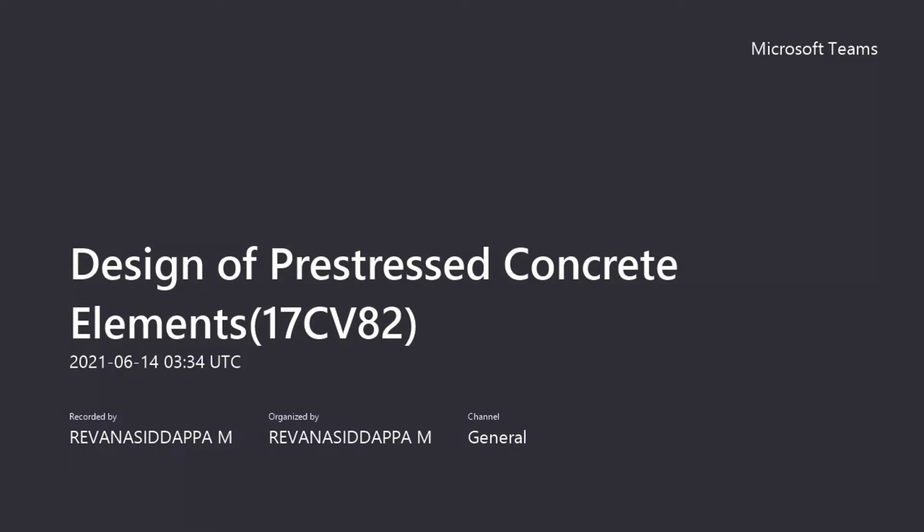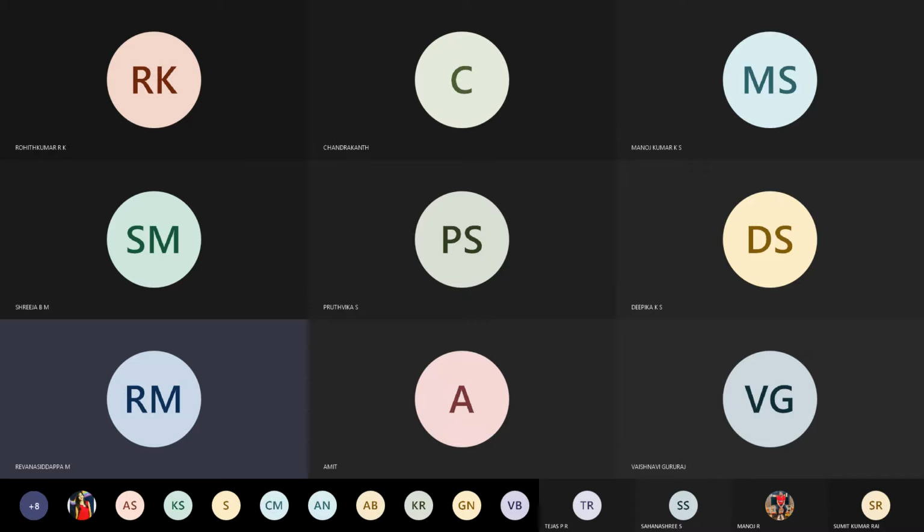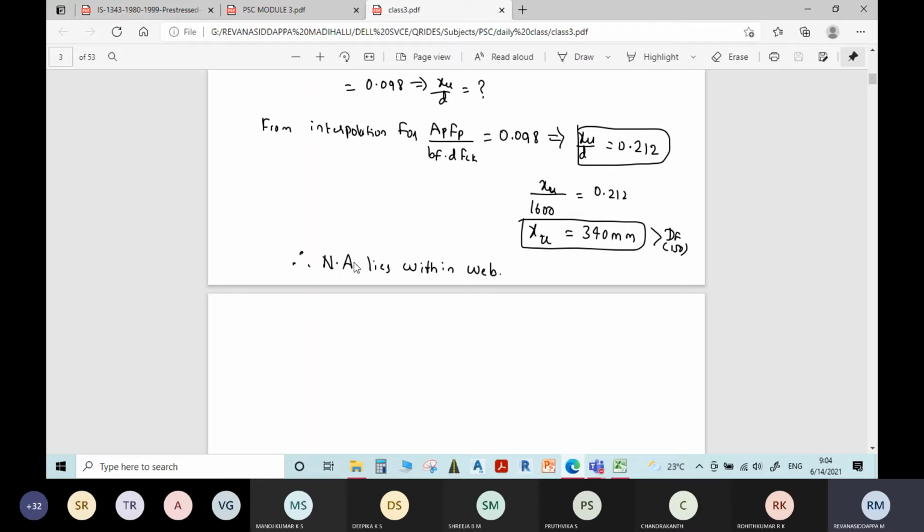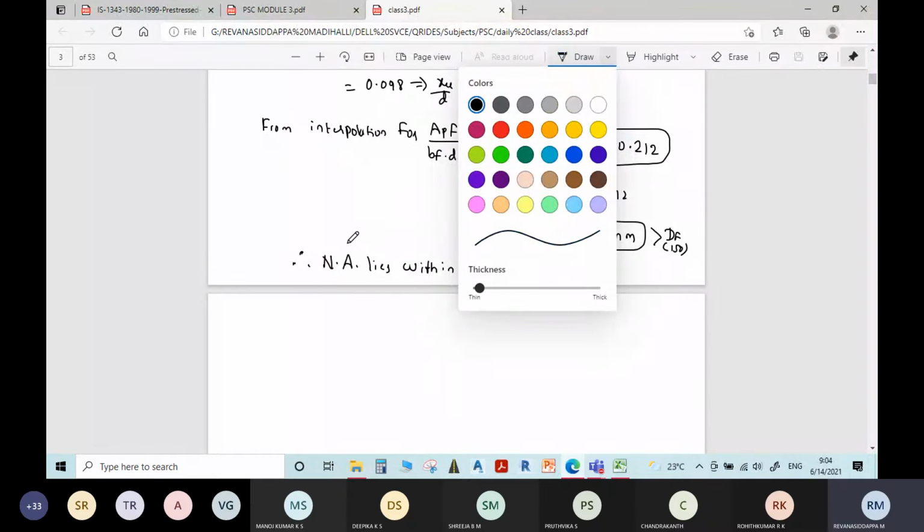Of neutral axis within the flange, we have determined the actual depth of neutral axis. We got it as 340 mm, which is greater than the depth of flange. So the neutral axis lies within the web. Here we can write a sentence: our assumption is wrong.